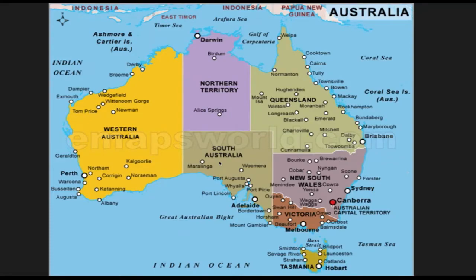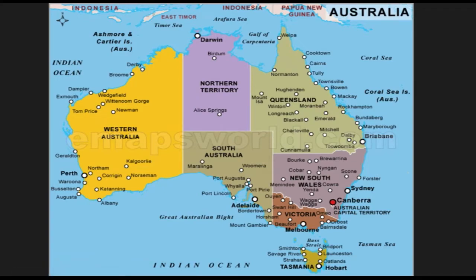Then Queensland. Yes. And Tasmania. Yes, here Tasmania. And Western Australia. So these are the 6 states. 1, 2, 3, 4, 5, 6. Okay. These are the 6 states in Australia.